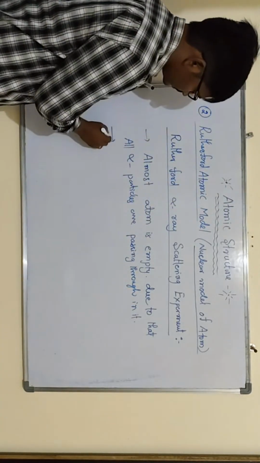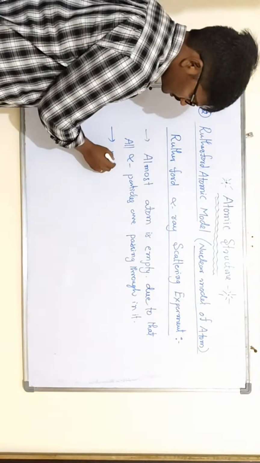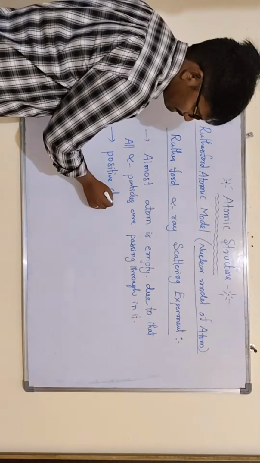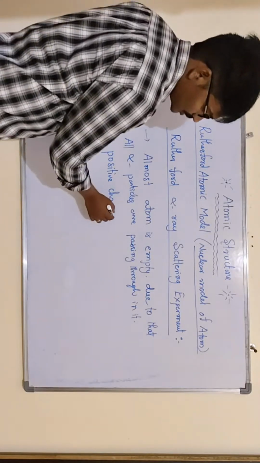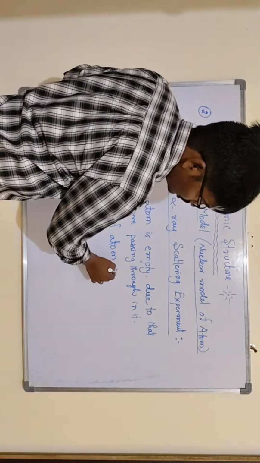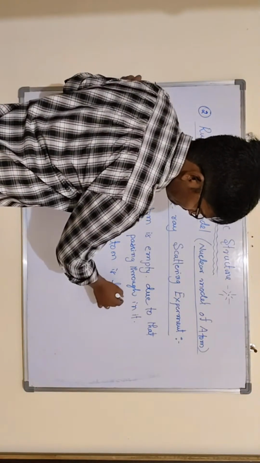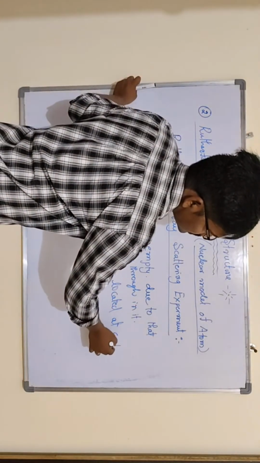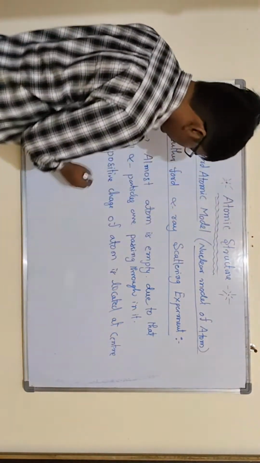Then next, the positive charge of the atom is located at the center, which is called the nucleus.